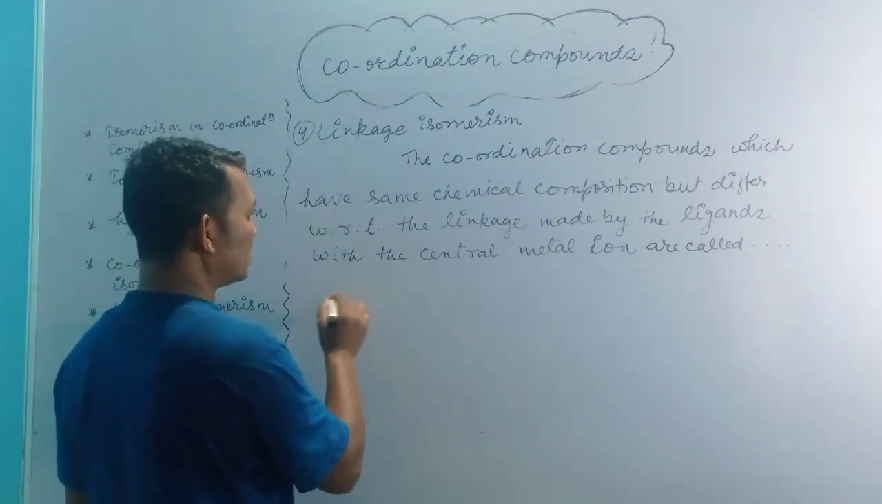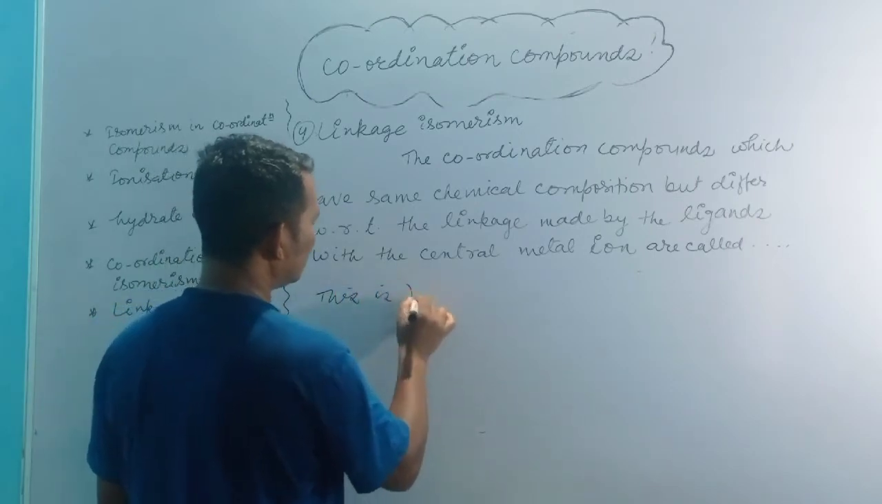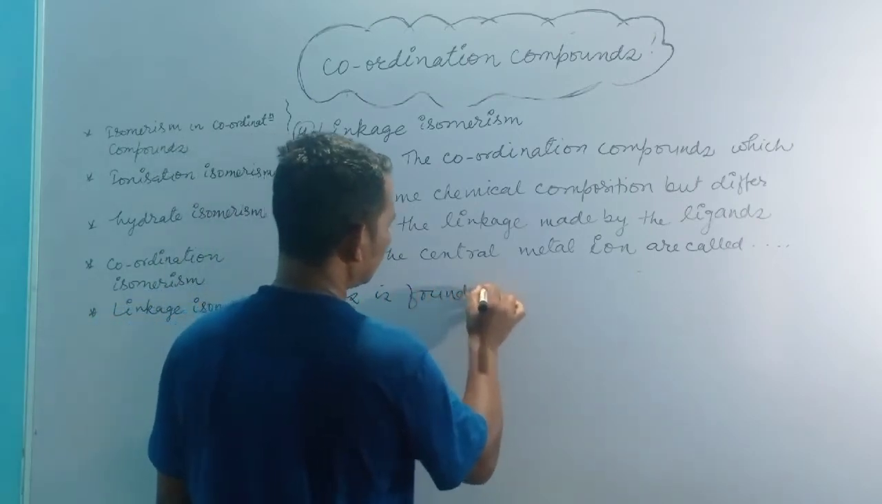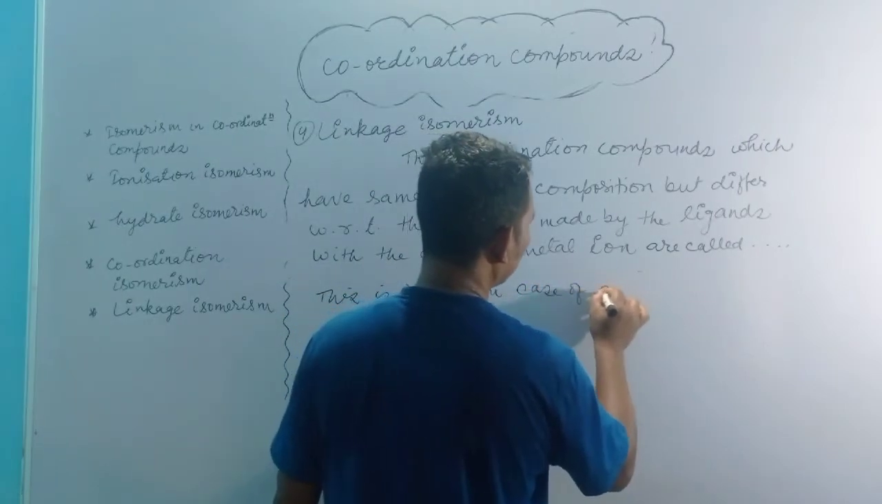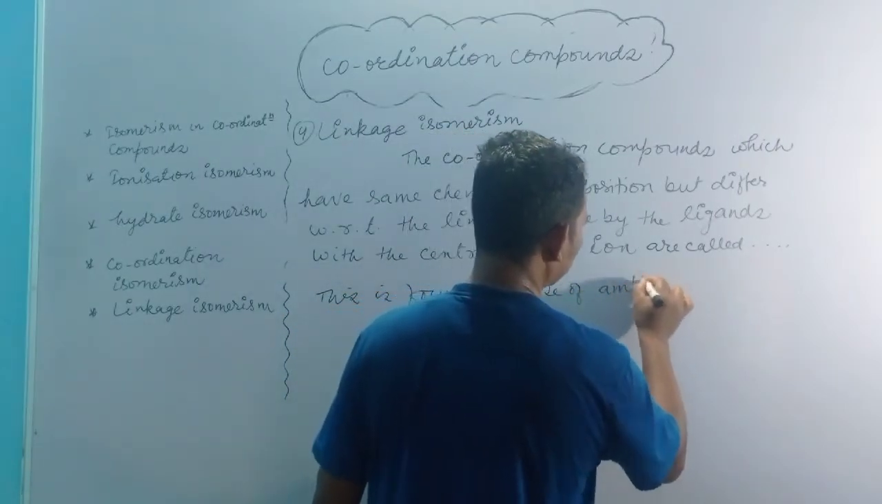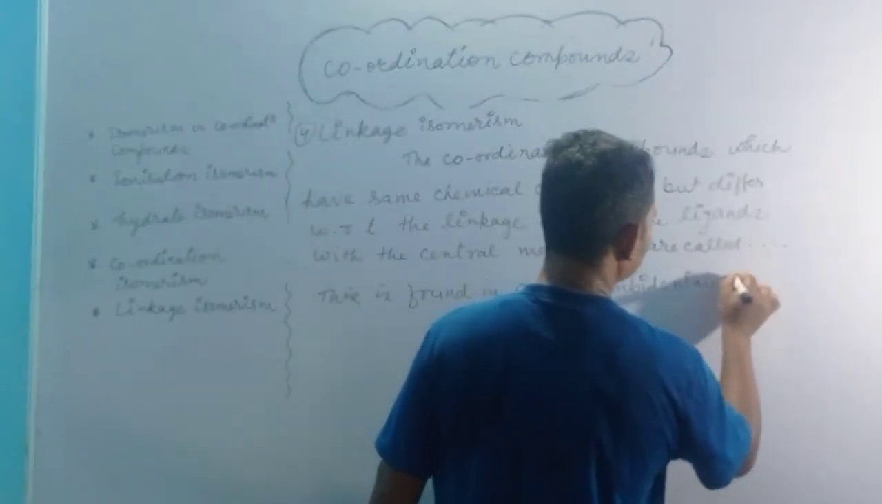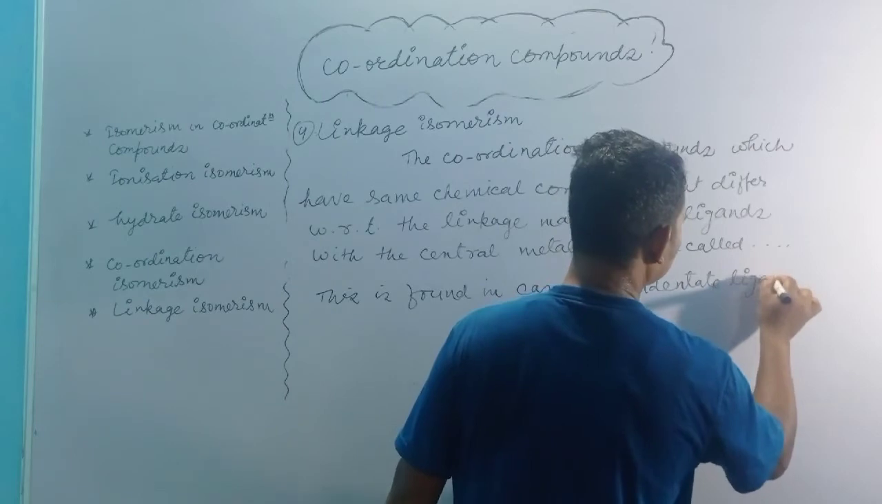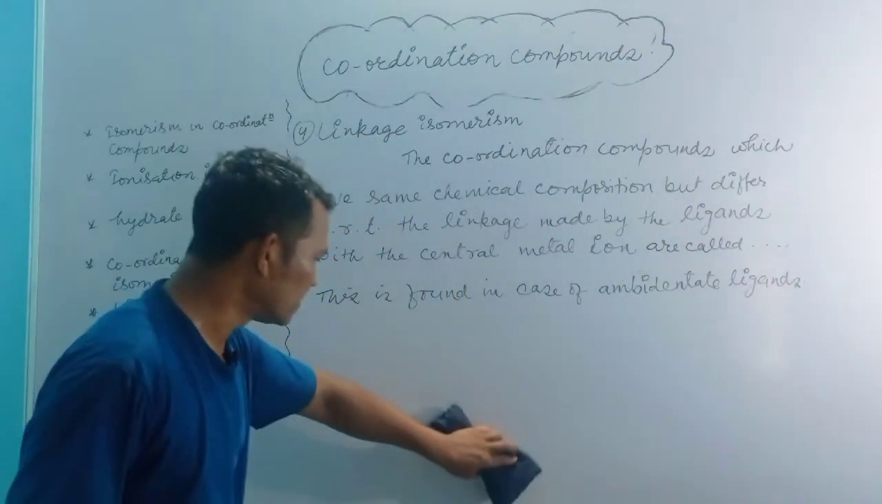Then one more line you add: this is found in case of ambidentate ligands. Okay, let us understand this with an example.